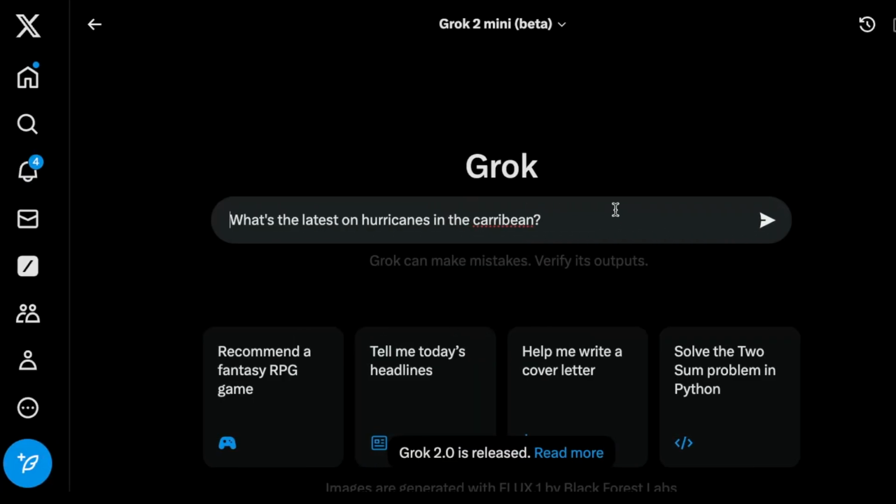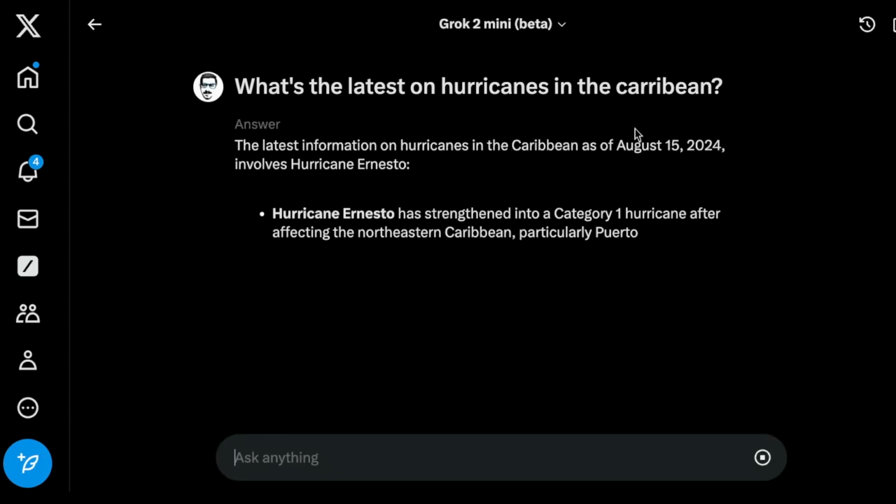One real world use case that I think makes sense for something like Grok, since it has access to the X platform, are real-time events, things that are happening around the world. I would like to know always about what's the latest on hurricanes in the Caribbean. This is a very common question that I would use Grok for, and especially because I know there's a lot of information about hurricanes happening here in the Caribbean, and people are talking about that, whether it's like news agencies or folks that are on the ground, journalists and so on. So I'm very curious how Grok performs on this particular one. I am expecting that it will give me live posts and recent posts, because this question specifically is about real-time events. And this is something that they mentioned as a capability in their announcement.